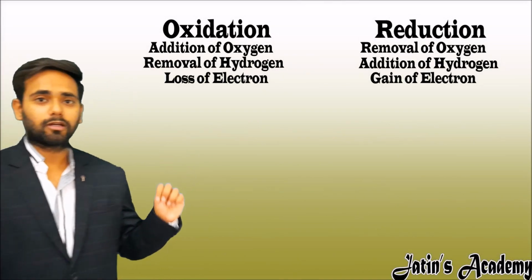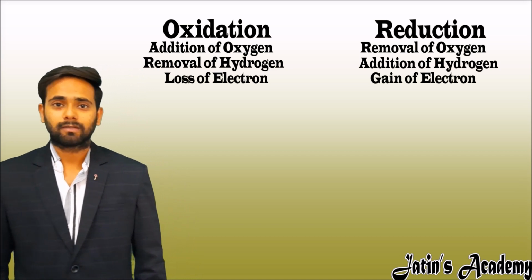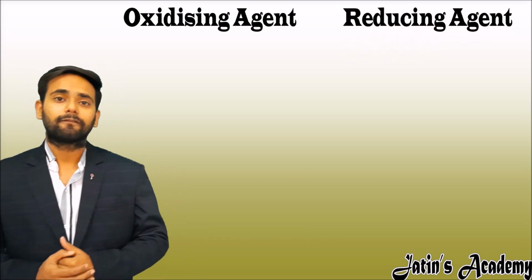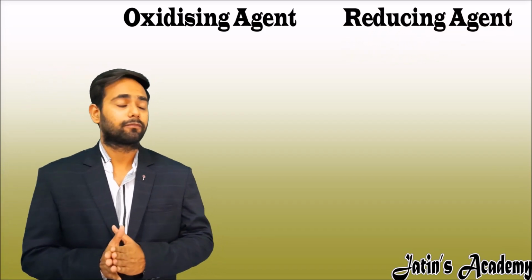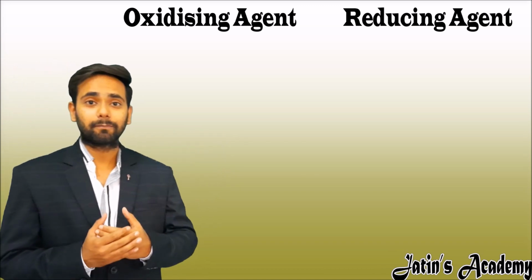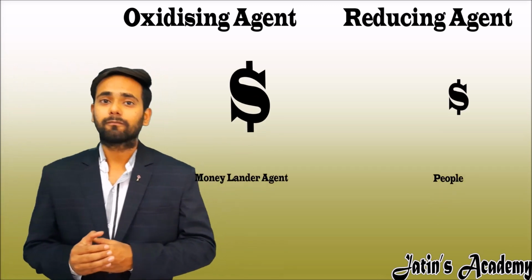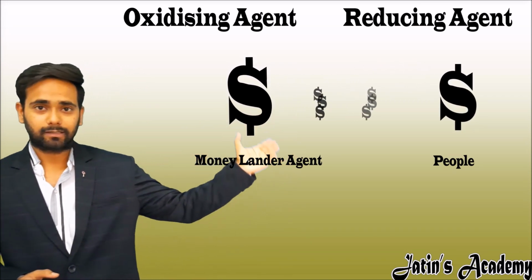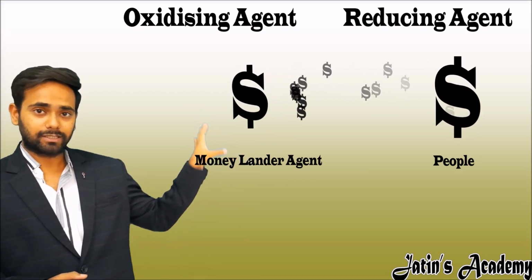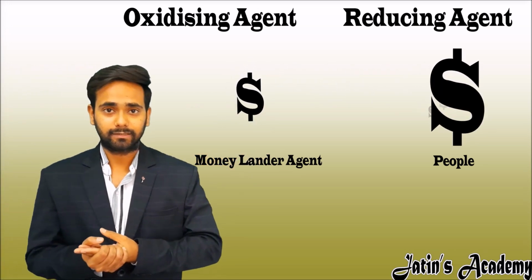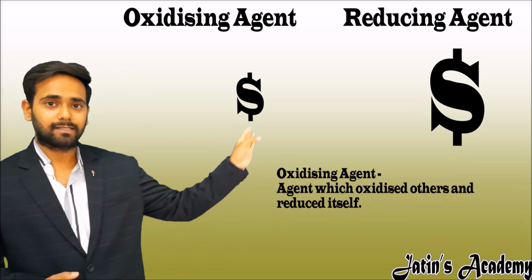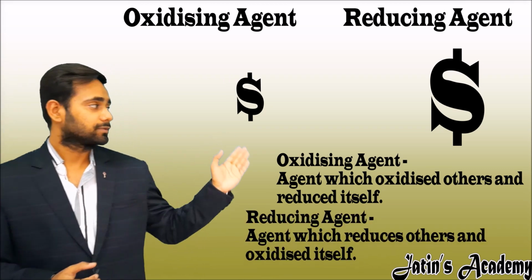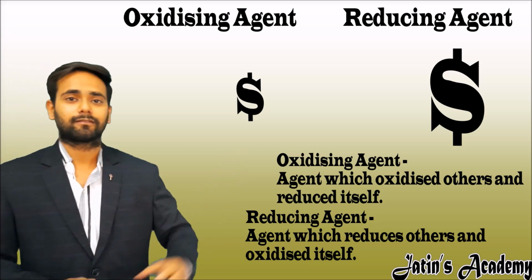We have learned about the oxidation concept and reduction concept. Now coming to the new concept of oxidizing agent and reducing agent. What is an oxidizing agent? What is a reducing agent? Before that, first of all understand the meaning of agent. Taking the example of a money lender agent: when the money lender gives money to the people, the people's money increases and the money lender's money decreases. It means, what is an oxidizing agent? An oxidizing agent oxidizes others and reduces itself. Similarly, a reducing agent reduces others and oxidizes itself.